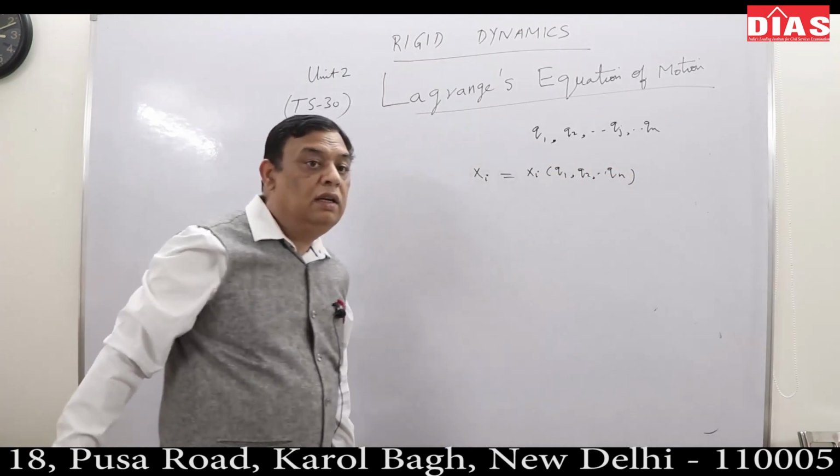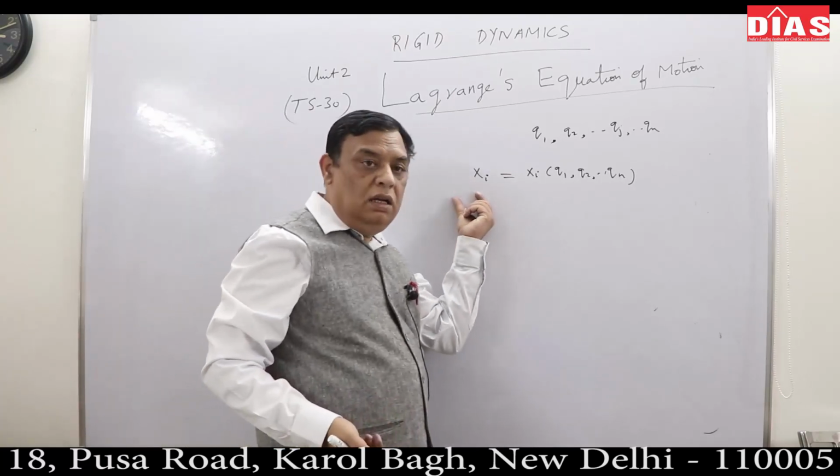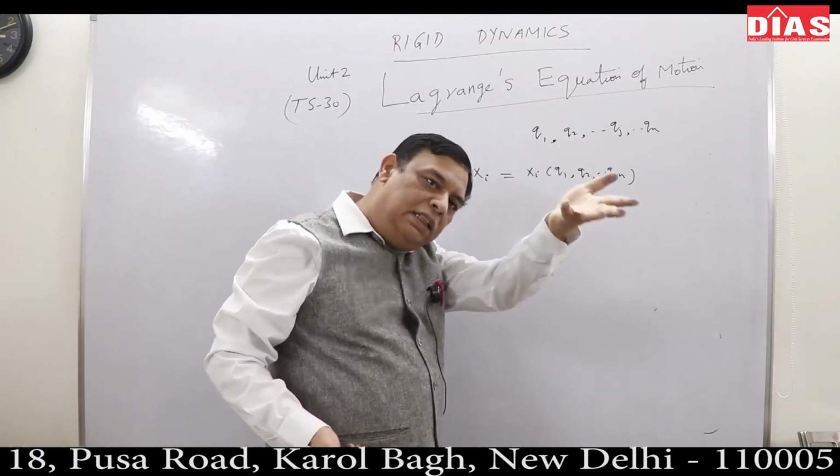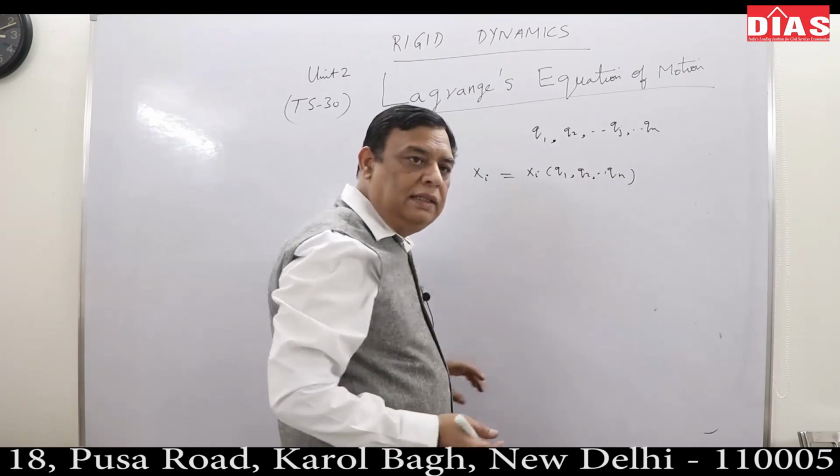Try to understand this. xi, the x coordinate of the ith particle, I can write like this.